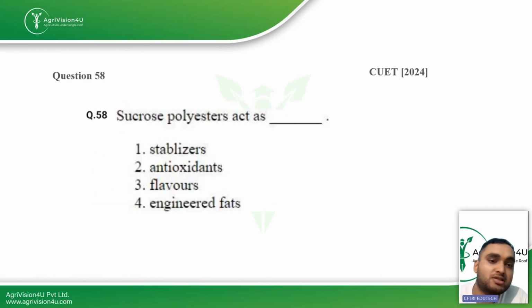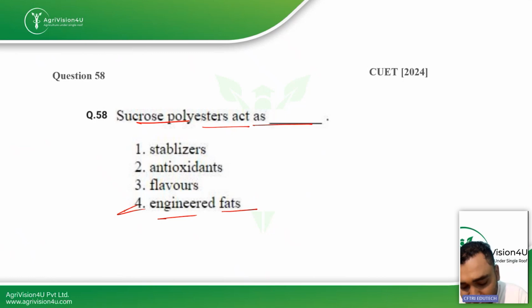Then the next question is sucrose polyesters act as. So they act as engineered fats. That means they will provide your creaming capacity, your whipping capacity, and your smoothness in the foods after they are added. So sucrose polyesters act as your engineered fats.